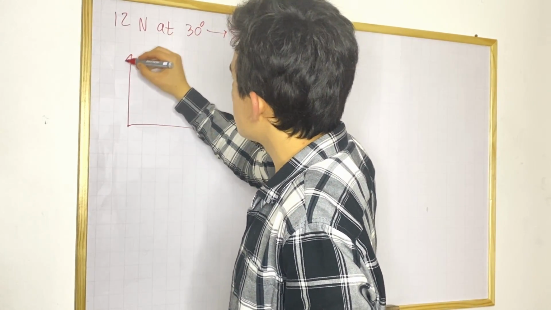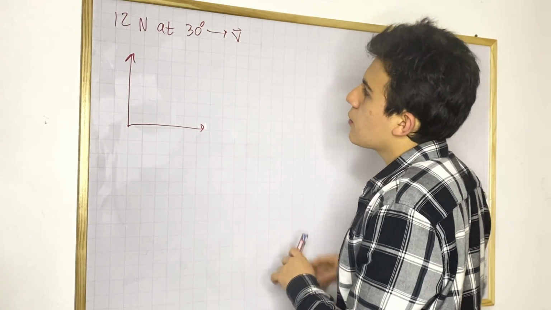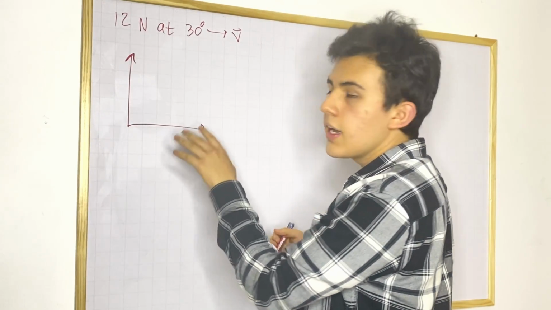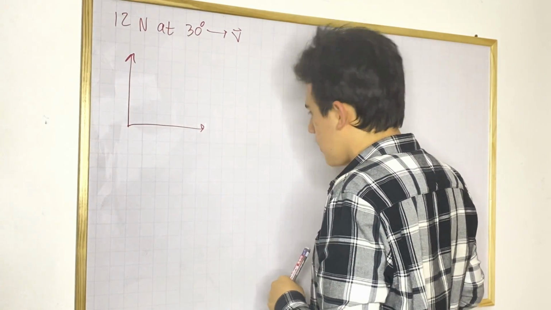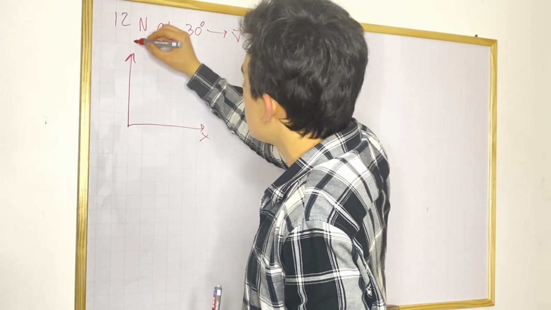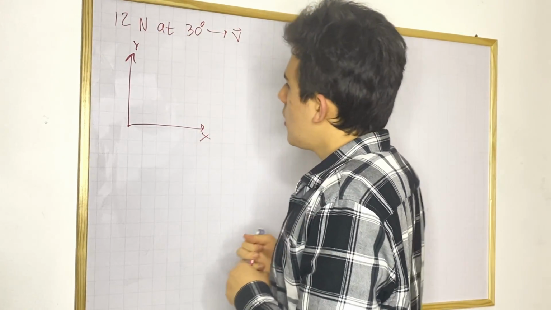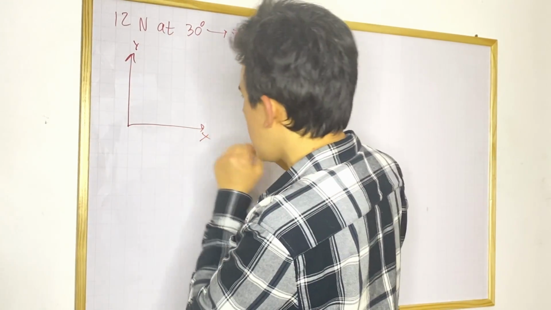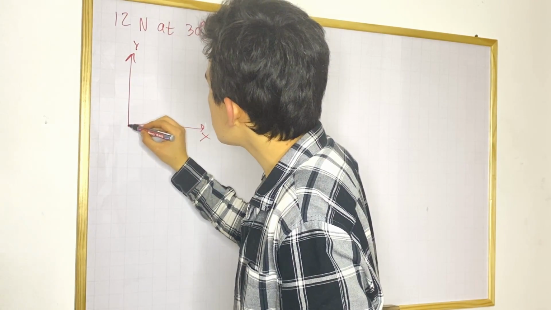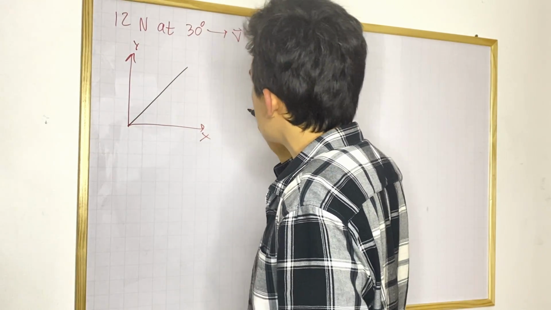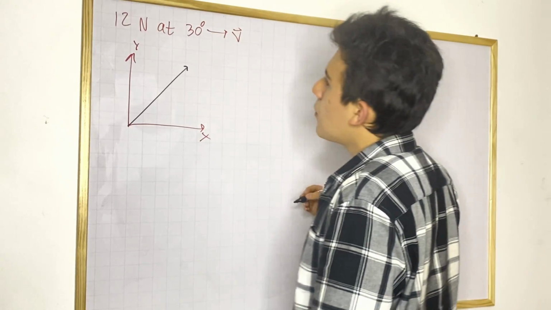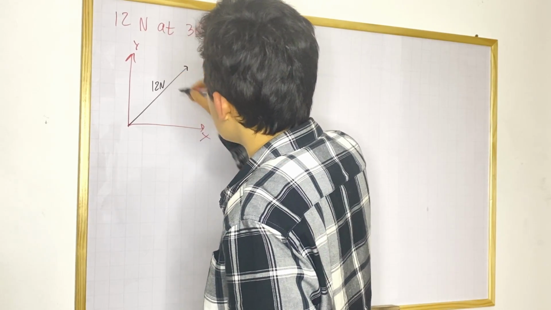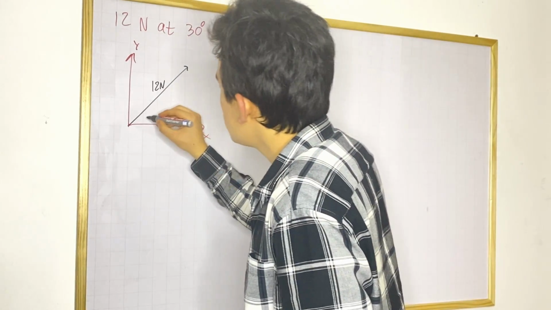make a drawing so we can see the vector. Now remember that we have 30 degrees, which means that we need to draw a line that has an angle of 30 degrees with respect to the x-axis, which is going to be this one, and this is going to be y, okay? So we could say that this is 90 degrees and we need the third part of that angle, which let's say would be something like this, okay? Yeah, maybe approximately like that. And now we need to make sure that this line right there has a length of 12 newtons, okay? And this is going to be 30 degrees.